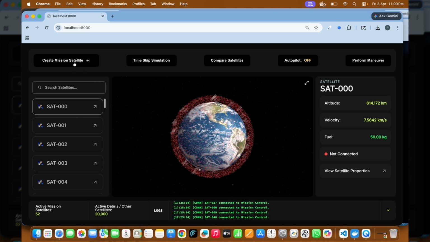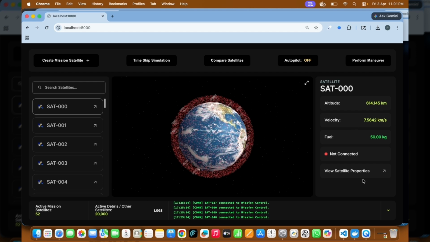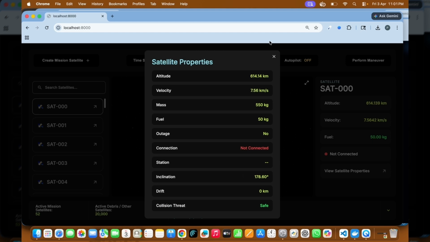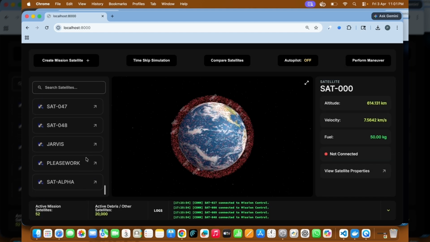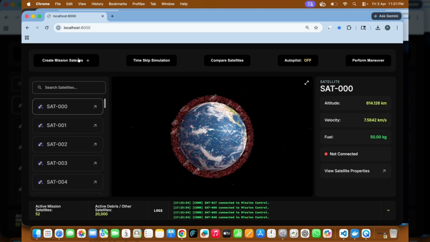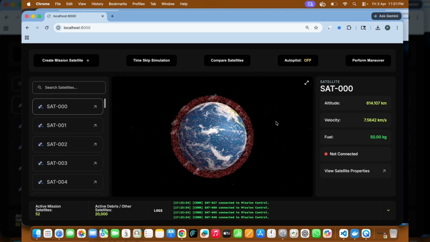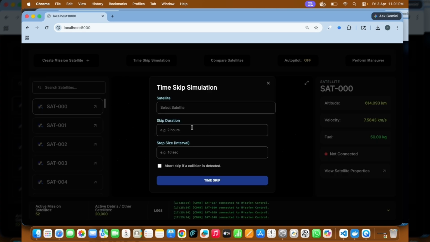These controls on the top are actually controls. They will be changing the state of the environment in some way. These are the satellite properties. If I go here, it's going to be more detailed. These are the satellites, which satellites to choose from, and you can add more satellites as well. Timescope simulation is going to alter this entire universe by a specific time.